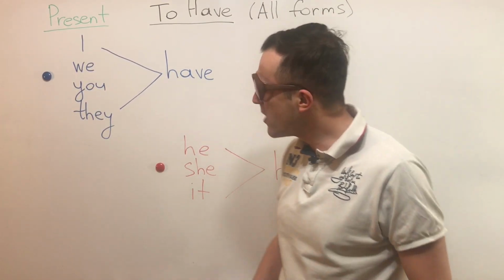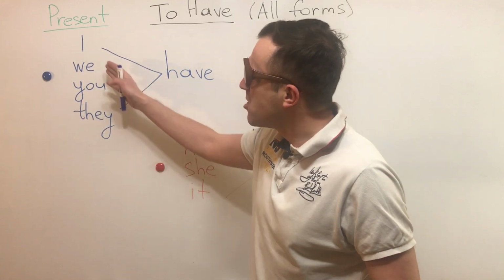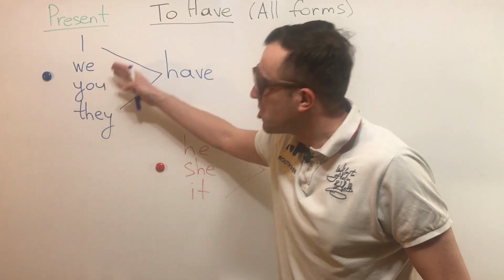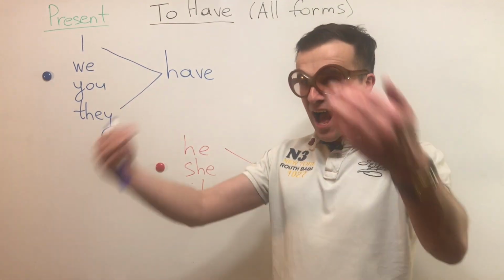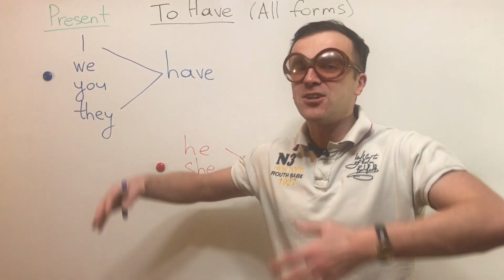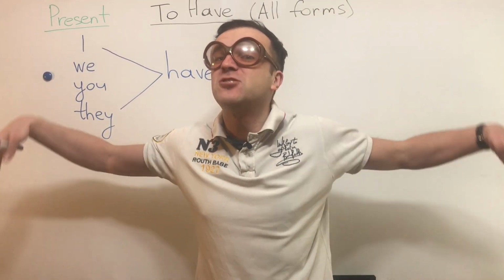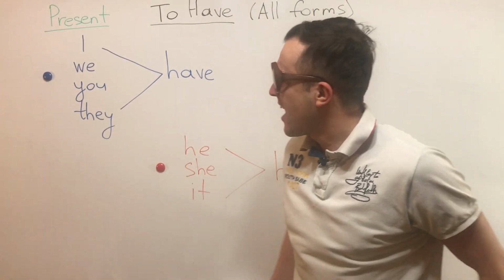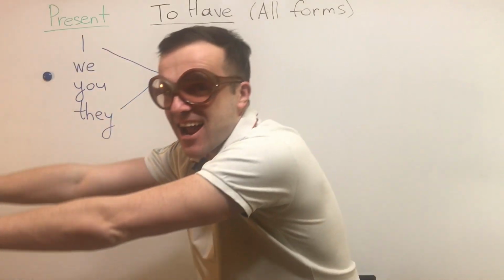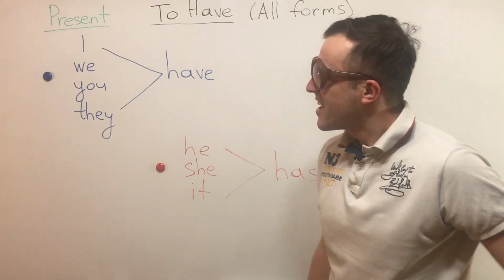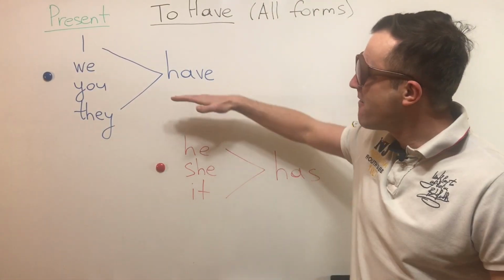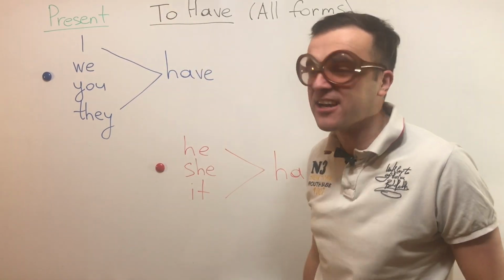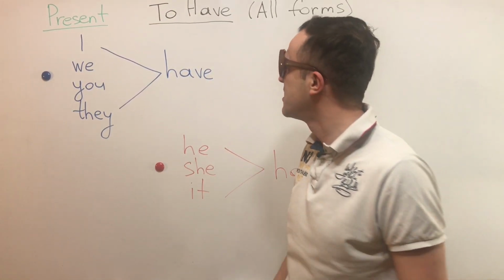So we have the persons I, we, you, they. So I, if we are together with our teachers, is we, yes? You is you, and they is they, are people, okay? And we have the verb have without to. We don't need to here, okay?